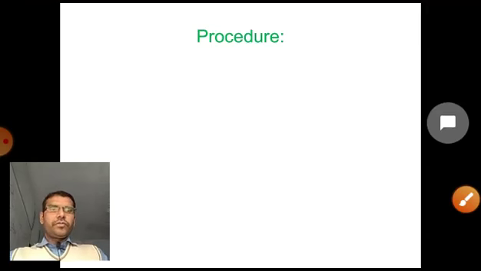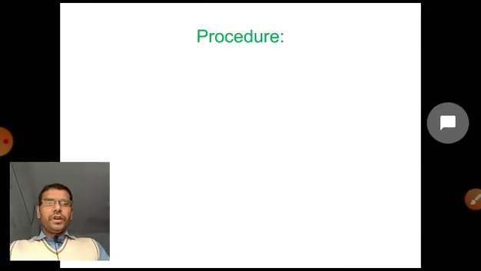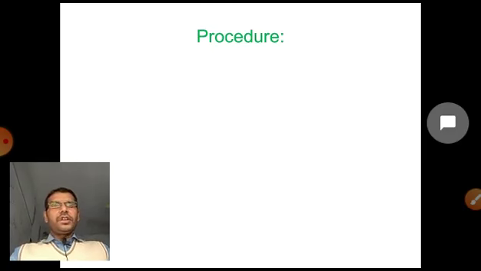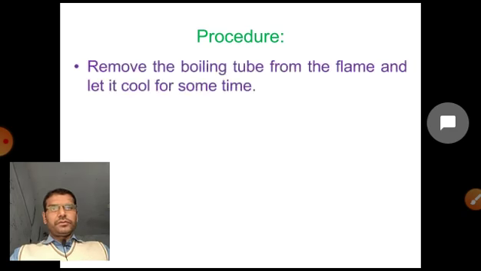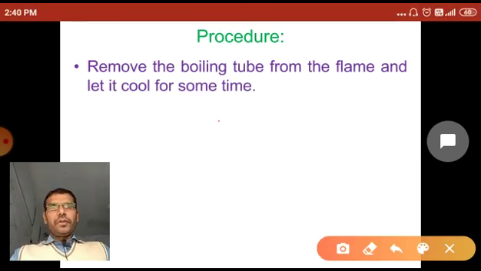Now again, for the procedure of the reverse process, that means by adding water, we observe and conclude whether the color will regain or not. So in the next procedure, remove the boiling tube from the flame and let it cool for some time.